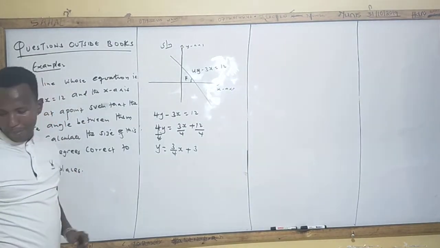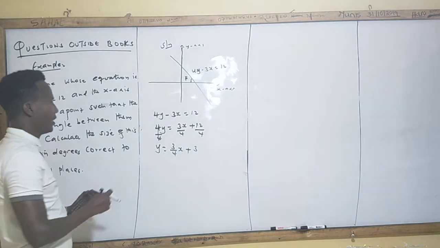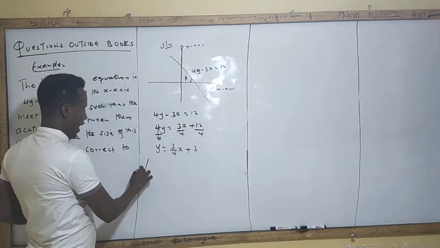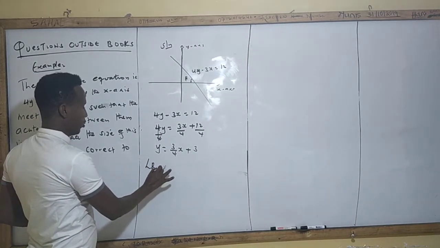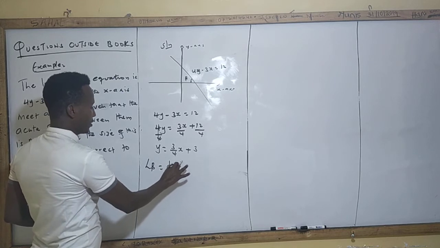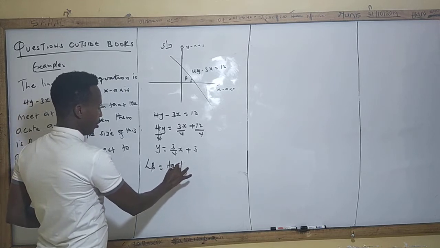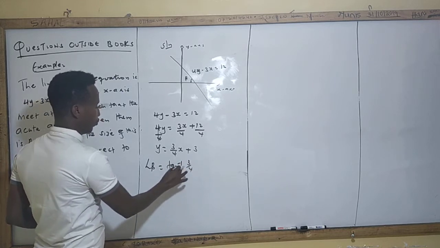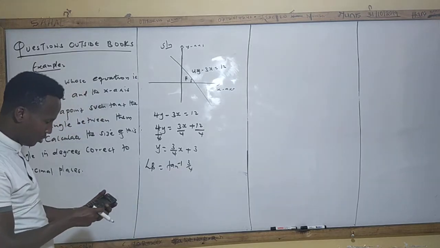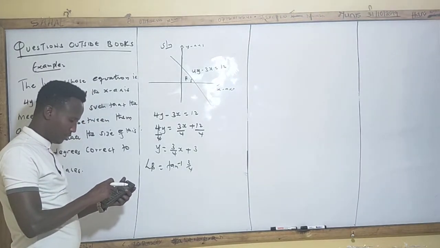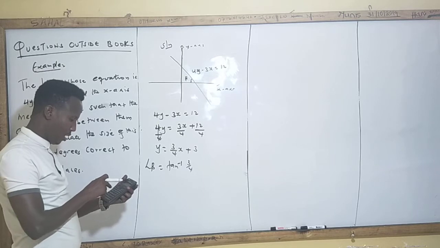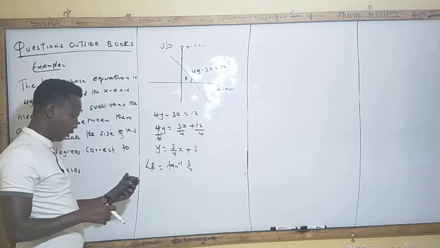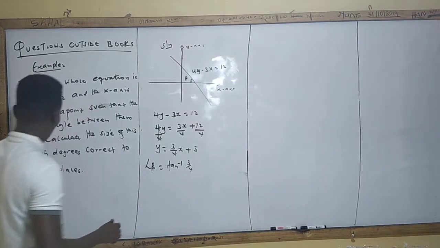And this is our m, remember. So for us to get the acute angle, beta is equal to tan inverse of 3 over 4, okay? That's the gradient. So we're going to say shift tan 3 over 4. That will give me, but remember you're told two decimal places.